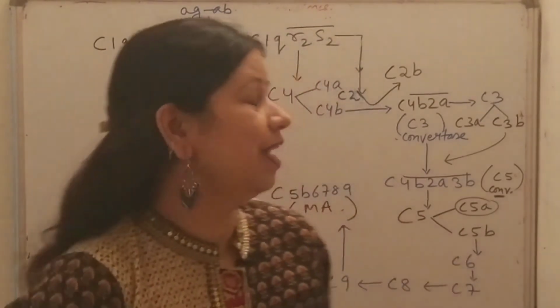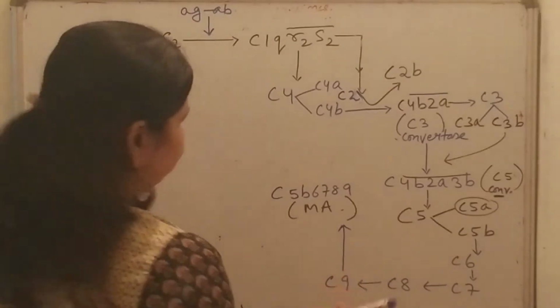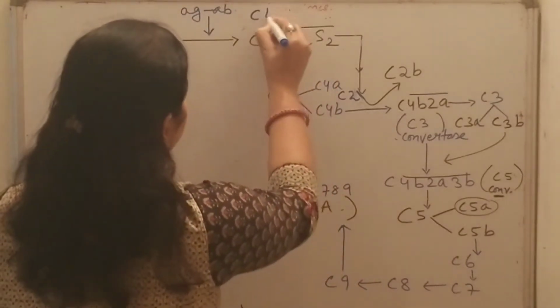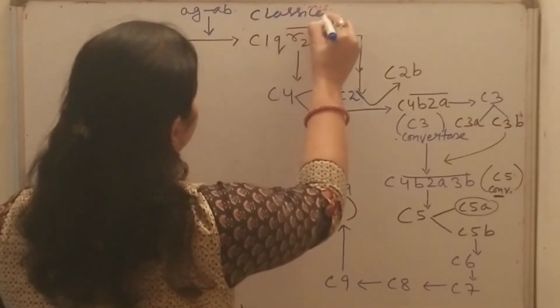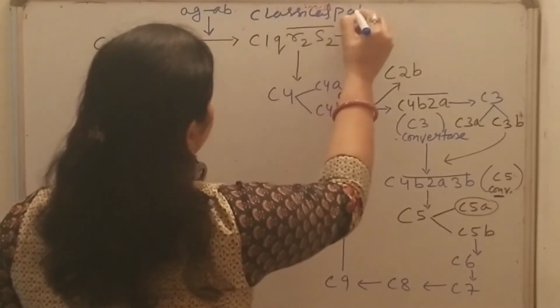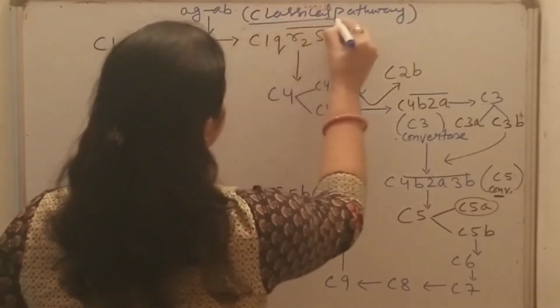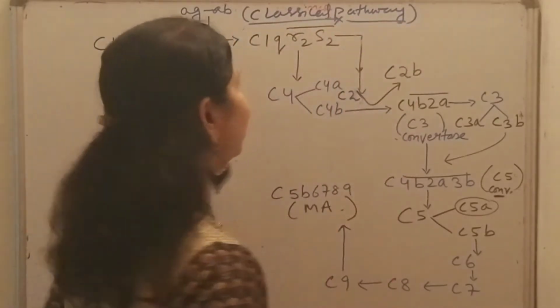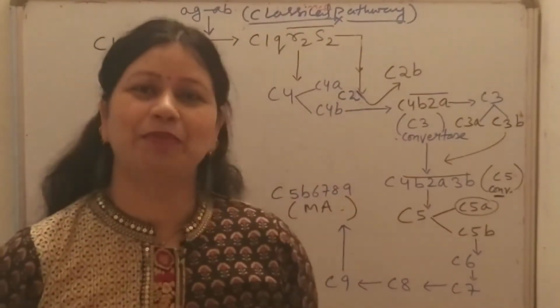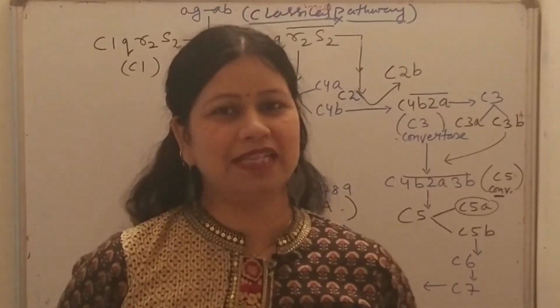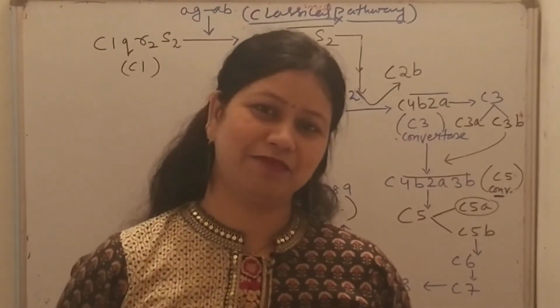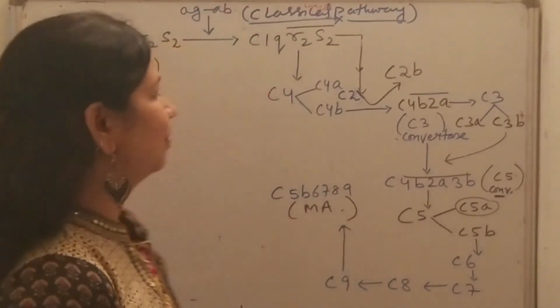But today especially I will be discussing the classical pathway of the complement system. There are three pathways of the complement system: the classical pathway, the alternative pathway and the lectin pathway.